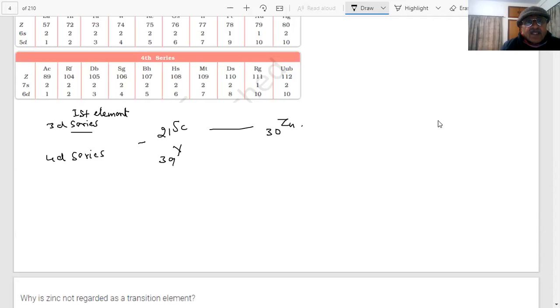Add 18 in this magic number and you will get the last element. Add 18, 48. What is that element, the last element of the 4d series? The last element of the 4d series is cadmium. You have to learn all these things again and again.